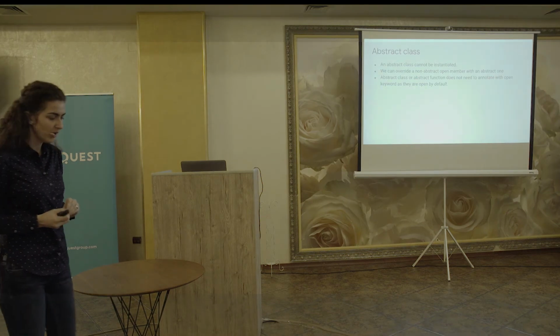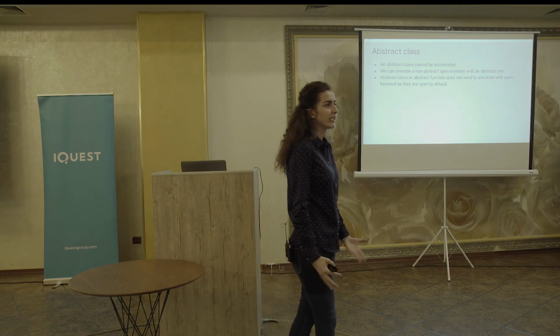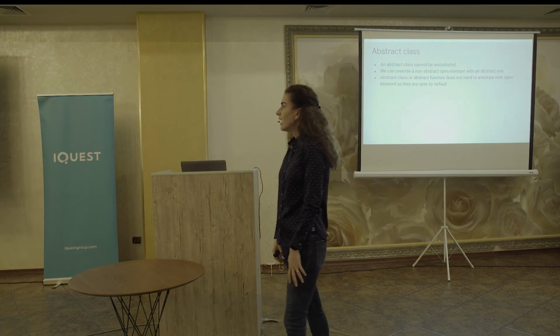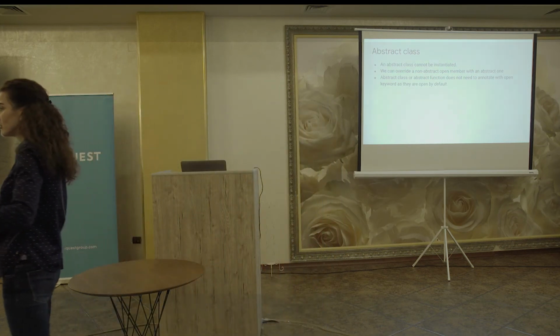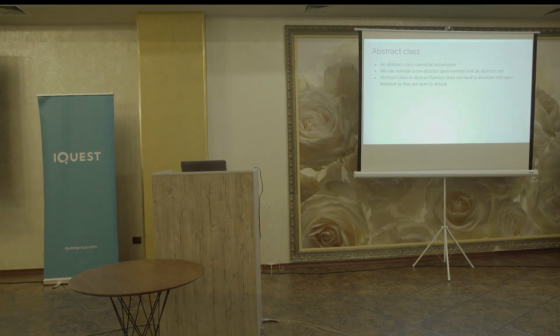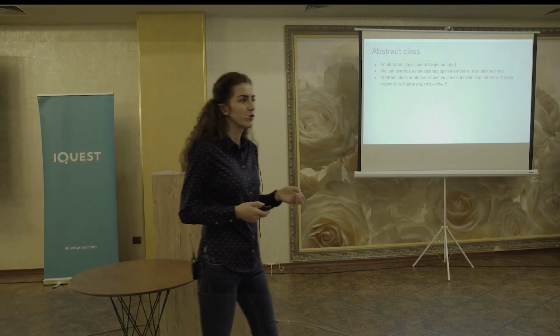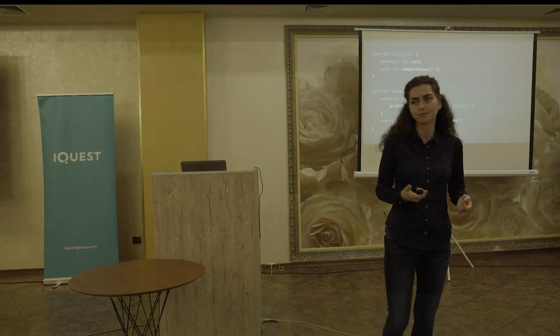Abstract classes. An abstract class cannot be instantiated, just like in any other object-oriented language. An interesting fact is that we can override a non-abstract method using an abstract method, and we will see an example. And in this case, it's not necessary to specify the open keyword because they can be extended by default.